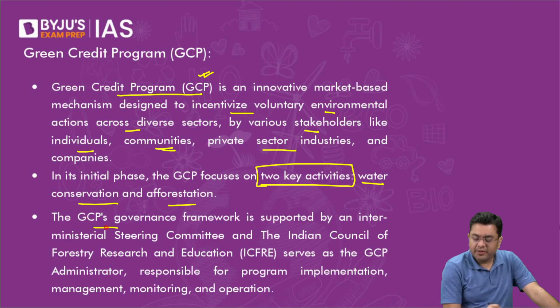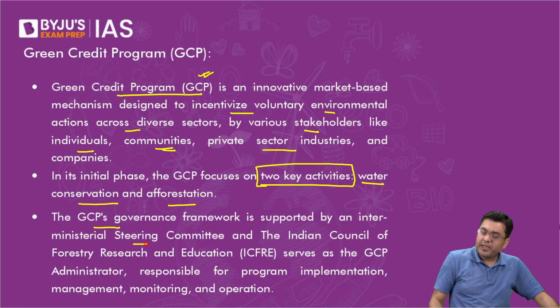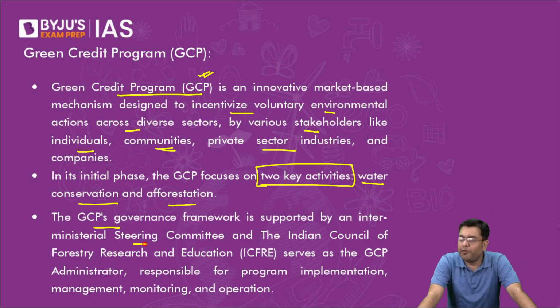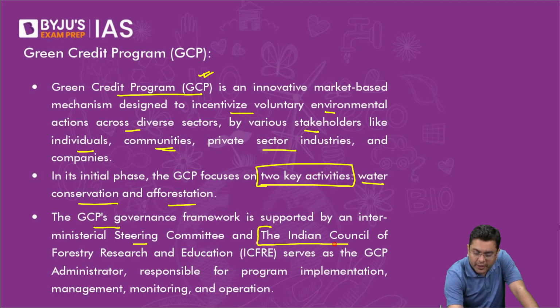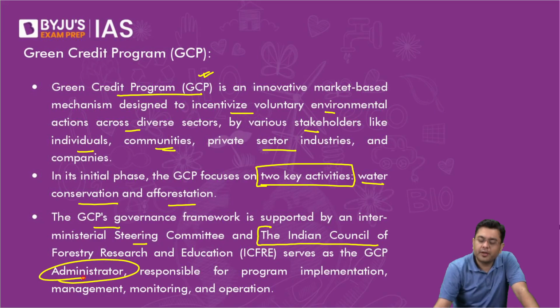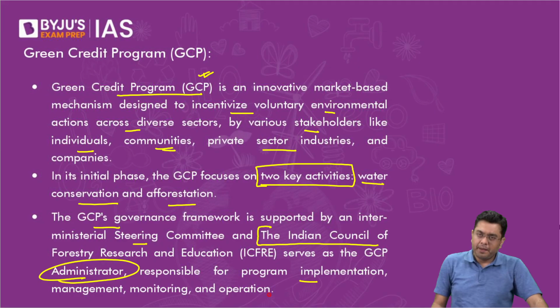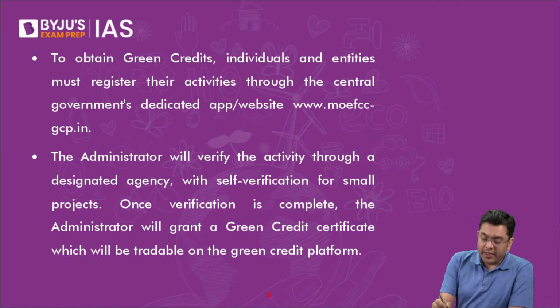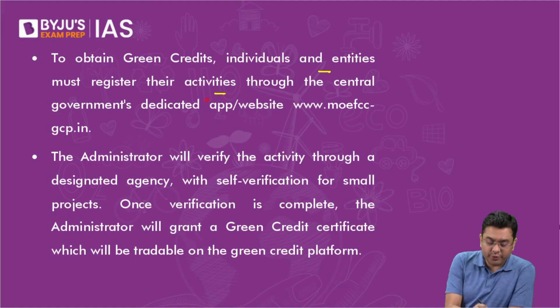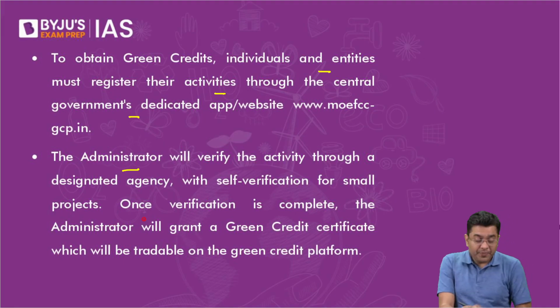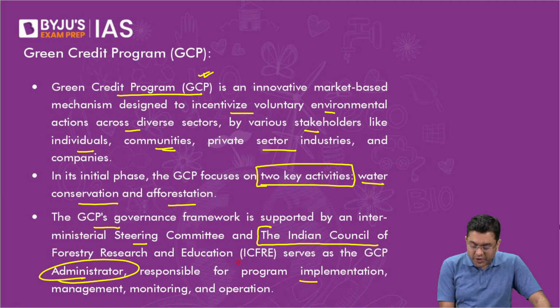So the GCP's governance framework is supported by an interministerial steering committee and the Indian Council of Forestry Research and Education. Now, the Indian Council of Forestry Research and Education serves as the administrator for the Green Credit Program, which is relevant for your prelims, responsible for the implementation, monitoring, management, and operation of this program. Now, in order to obtain green credits, individuals and entities must register their activities through the central government's dedicated app or website, which is this. And the administrator is the Indian Council of Forestry Research and Education.